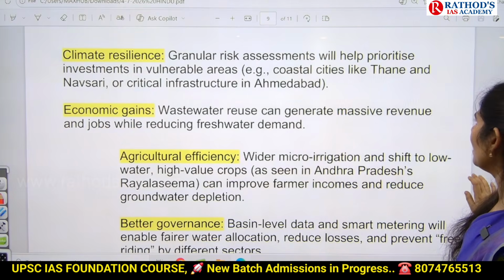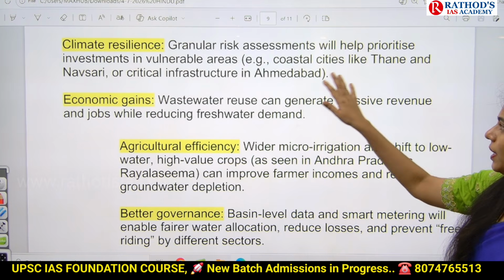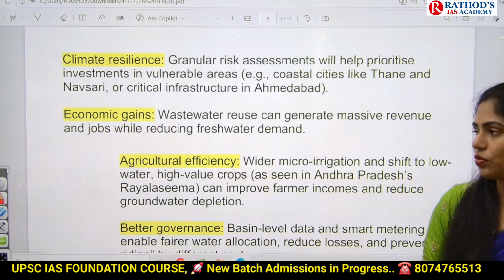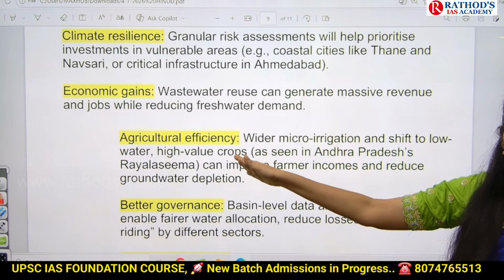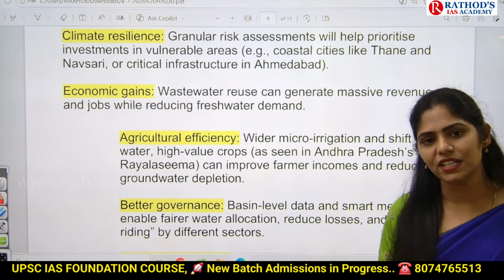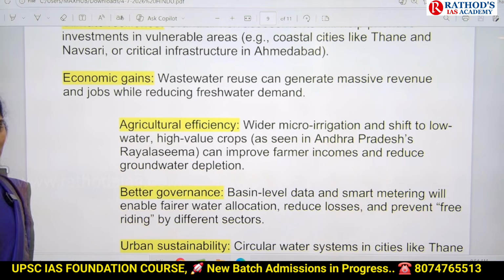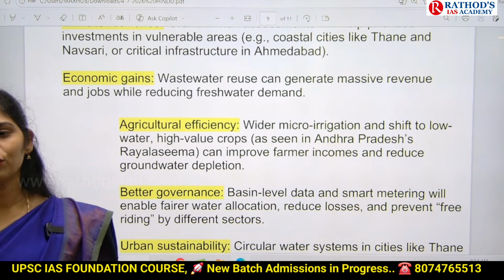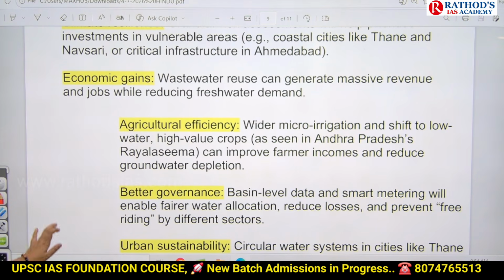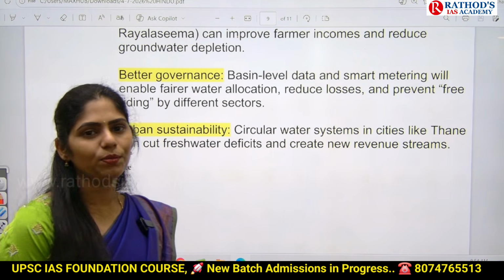If we have this kind of policy related to water, we will have lots of positive impacts. Whatever the climate may be, we can survive in that situation, and we can have economic gains because we are treating our wastewater, generating revenue as well as jobs. We can also ensure agricultural efficiency. Even if there is less rainfall, if we focus on micro irrigation methods, we can increase agricultural productivity. And we can ensure better governance and sustainability in urban areas. So these will be the positive impacts.